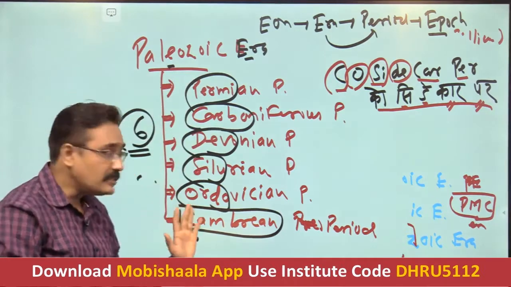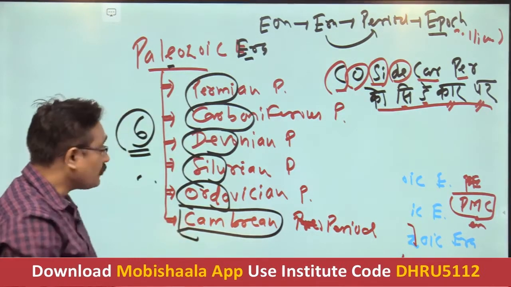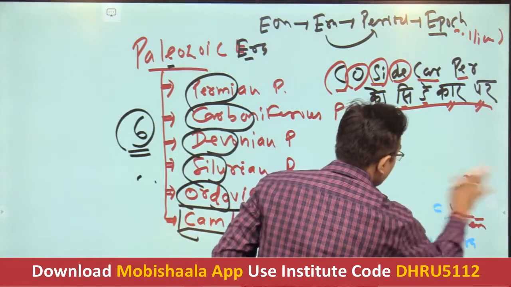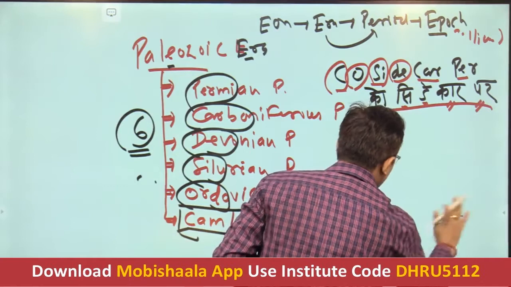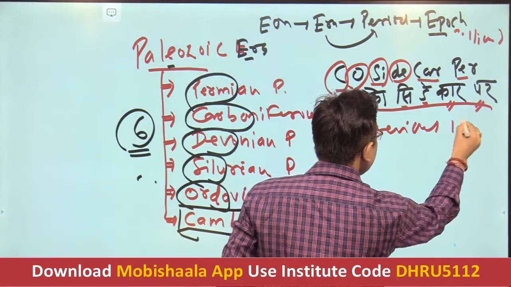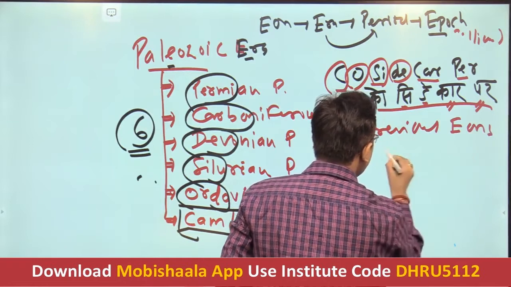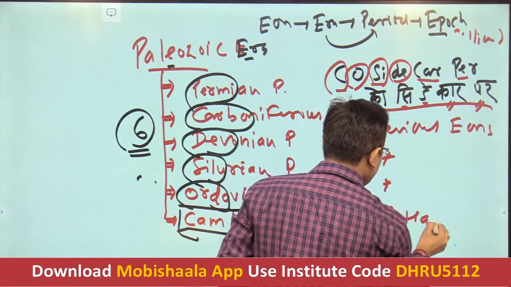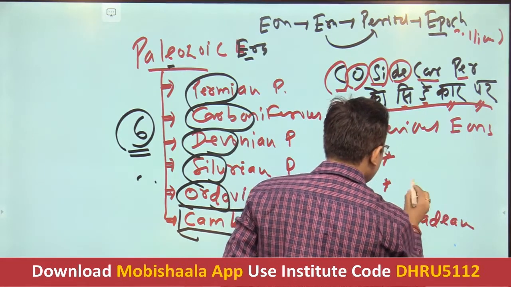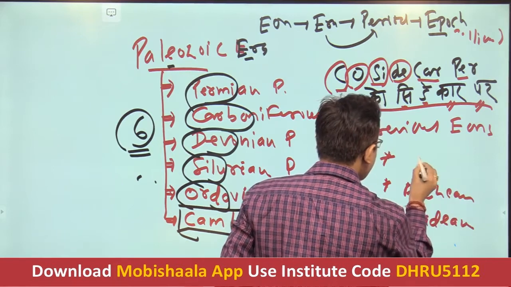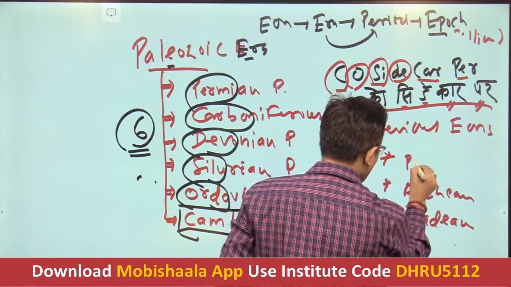So now, got it, students? Yes, now I have told you about the previous eons. What are the previous eons? The previous eons are the Hadean, then Archean, and then Proterozoic.